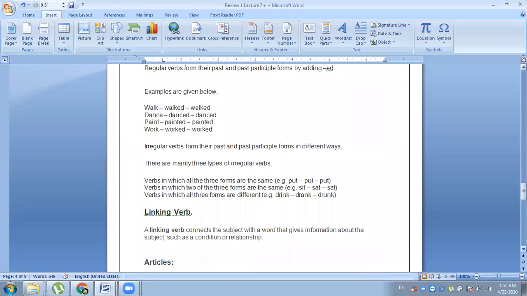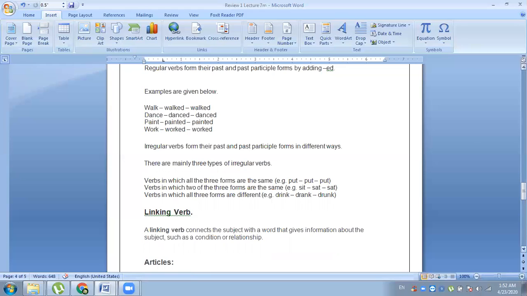So we write these words in the relevant columns. In the regular verbs column, we will write the word attain, because attain gets ed in the second and third forms. Help also gets ed in the second and third forms. Play also gets ed. Invite also gets d in the second and third forms.